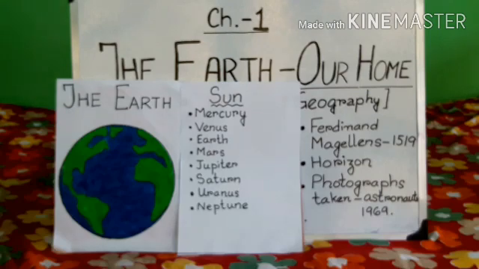The word planet is derived from a Greek word meaning wanderer. Wanderer means who moves around, okay, from place to place. They are known as wanderers. So planets are also called wanderers because they revolve around the sun. They are moving around the sun. That is why they are known as wanderers. They are moving around the sun in their own path, known as orbit. Okay. So they are revolving around the sun, and so they are known as wanderers. Okay.